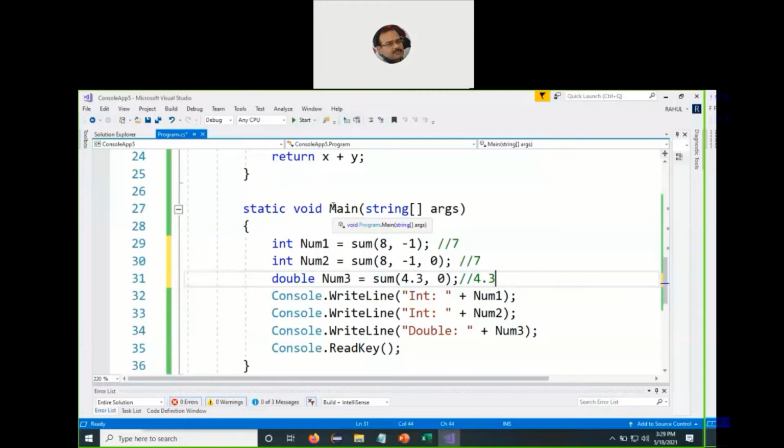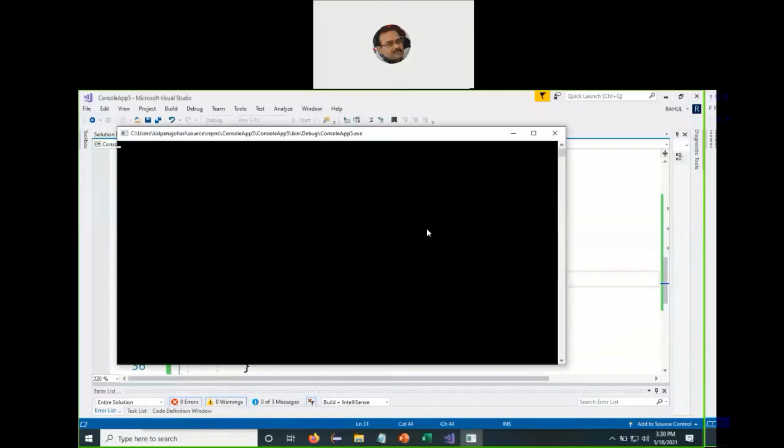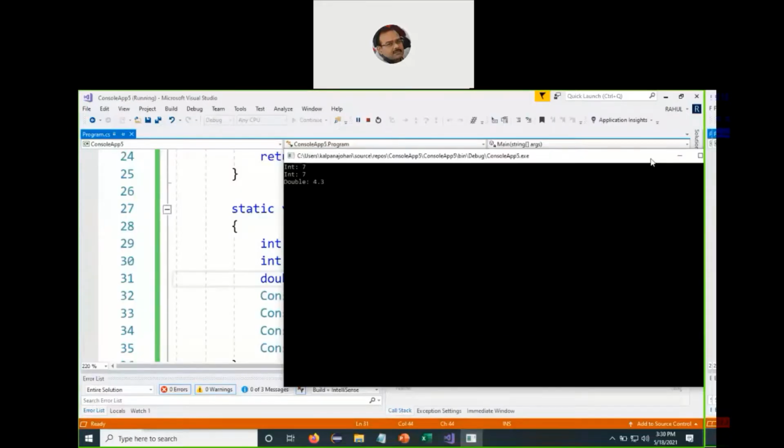So we always say any programming language is as good as the programmer. So it is up to the programmer to decide whether he would like to use this particular concept in his implementation in the project development. It is completely up to the programmer. So we can run the program. So we can see at the bottom when the build started. So it might take a few seconds. And then we can see the output on the console window, 7, 7, and 4.3.